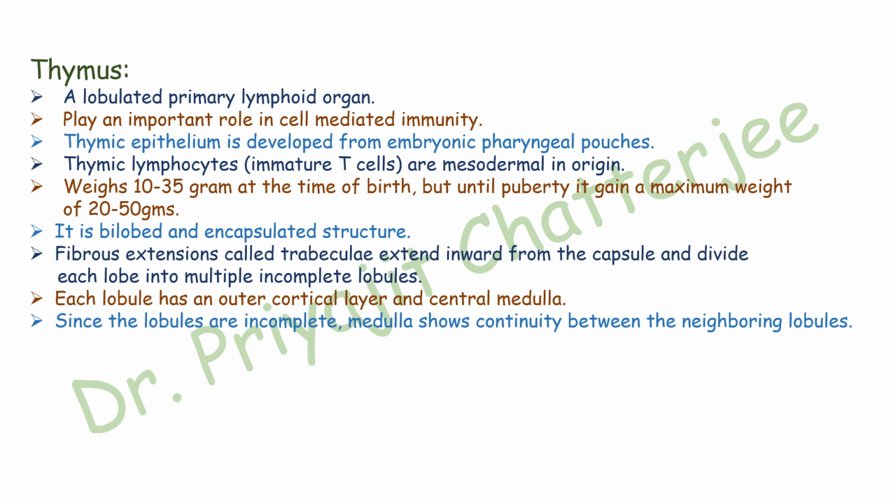Fibrous extensions of the thymus called trabeculae extend inward from the capsule and divide each lobe into multiple incomplete lobules. So each lobule has an outer cortical layer and a central medulla. Since the lobules are incomplete, the medulla shows continuity between the neighboring lobules.